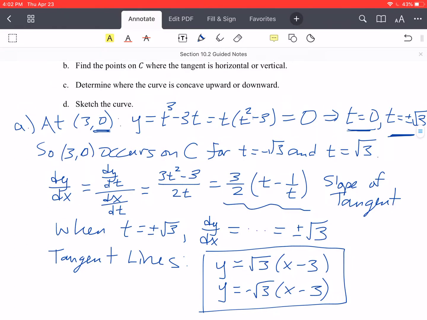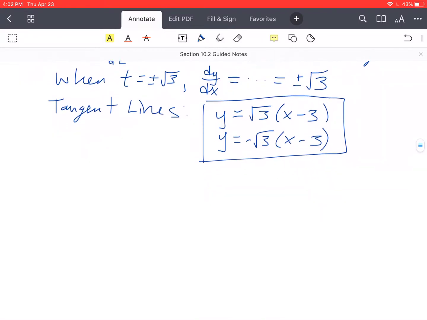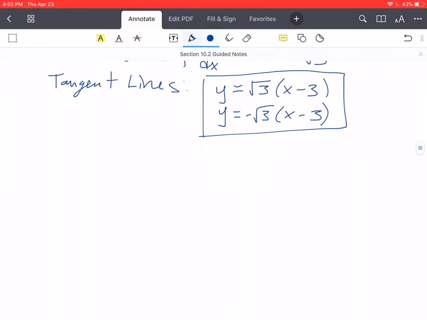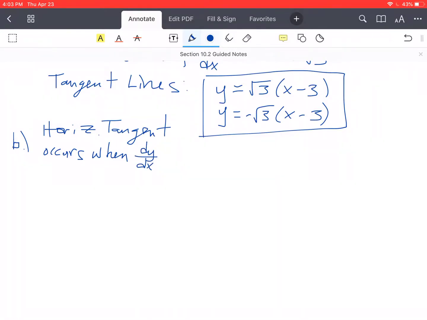Okay. So let's look at part B. Find the points on C where the tangent is horizontal or vertical. So a horizontal tangent occurs when the derivative equals 0, so when dy dx equals 0.